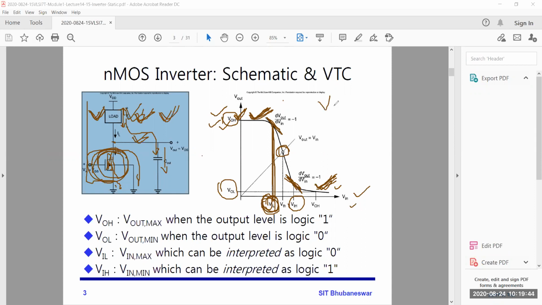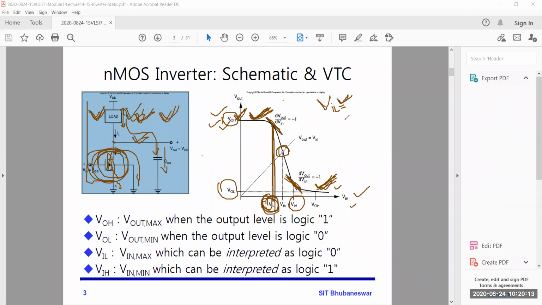So VIL is the maximum input voltage interpreted as 0. Below that voltage every input will be taken as logic 0. Once you increase the voltage beyond VIL, we will not say it is input logic 0. That's why it is the maximum input voltage.